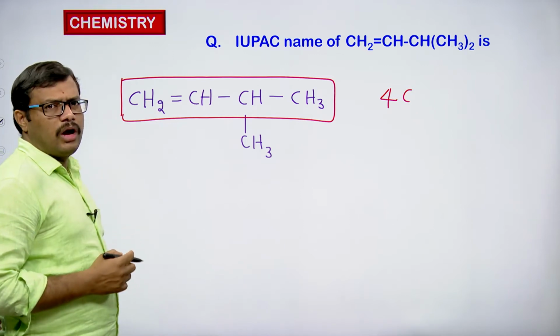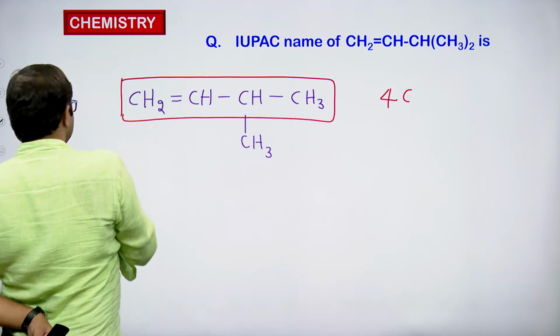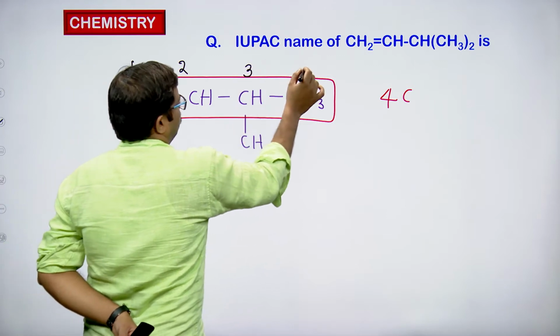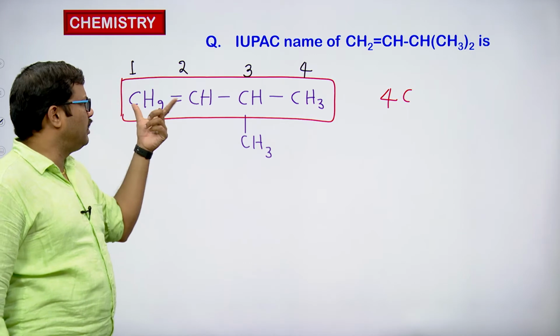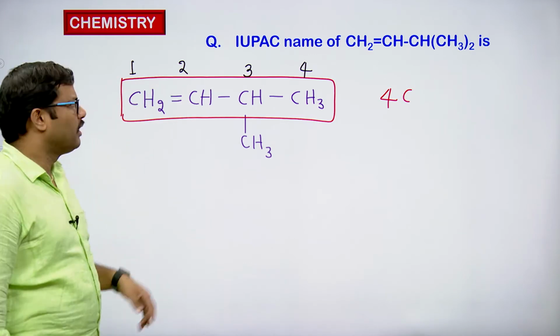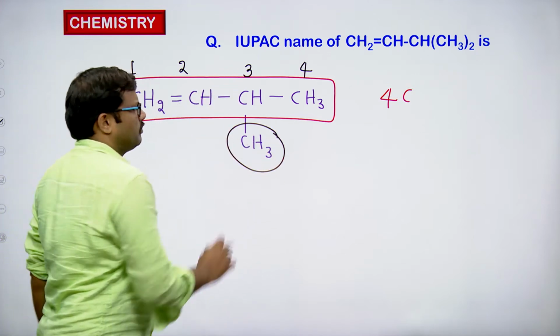Then you have to number the carbon chain in such a way that the doubly bonded carbon atom gets the lowest possible number. Numbering in this direction, the doubly bonded carbon atom gets the first numbering, so this is the correct way of numbering. At the third carbon atom we have a substituent. What is that? CH3.